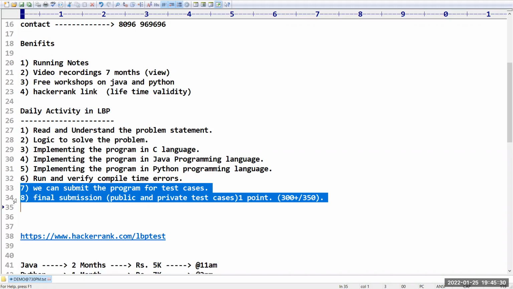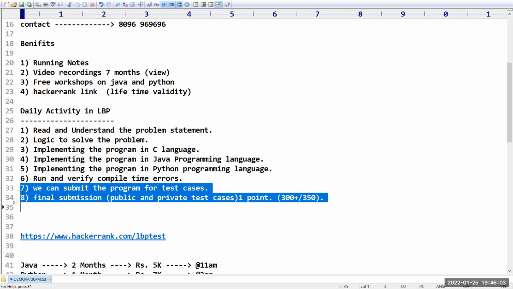There are public test cases, and at the same time private test cases. Public test cases are the test cases which are visible to you. Private test cases are the test cases which are not visible to you, meaning they are hidden test cases. If every test case were visible, you would just write the program according to the test cases. No, the test cases only help for understanding the problem statement if you are not getting it.